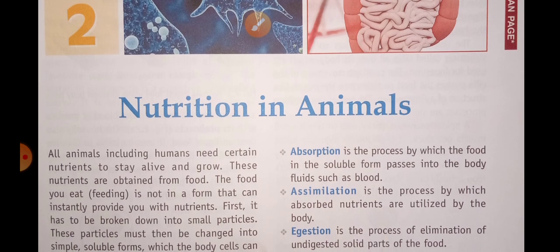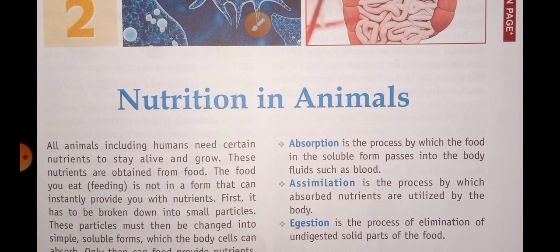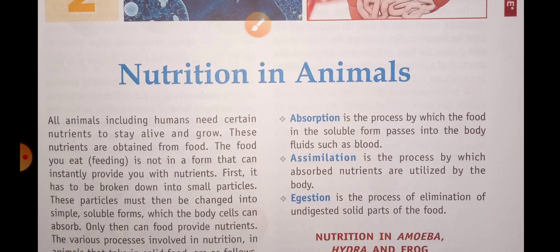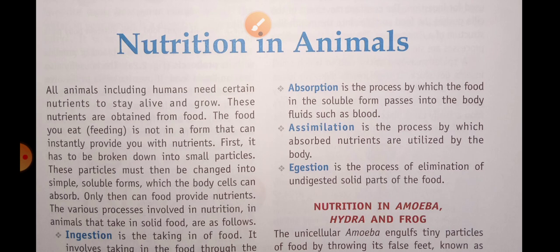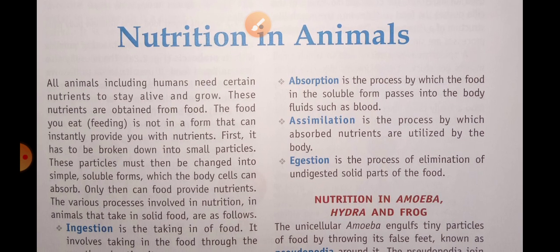The food we eat is not in a form that can instantly provide us with the nutrients. First of all, it needs to be broken down into small pieces, and then these small pieces must be changed into a simple and soluble form which the body cells can absorb. Only then can food provide nutrients. So we can say there are various processes involved in nutrition in the case of animals.